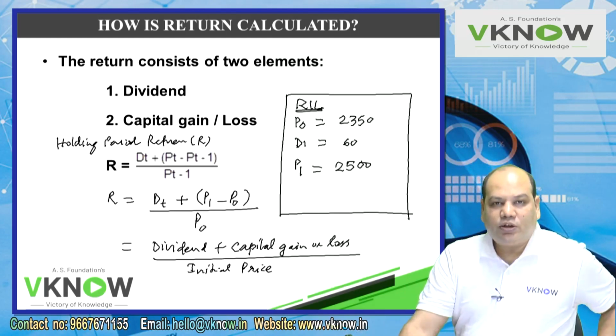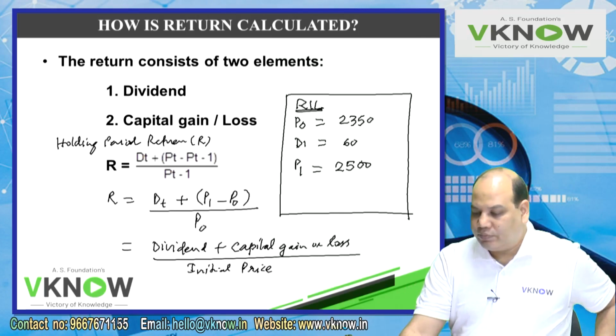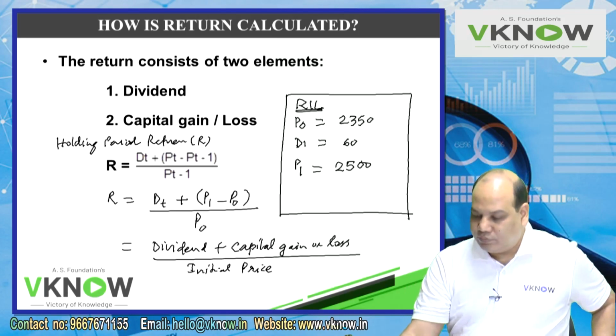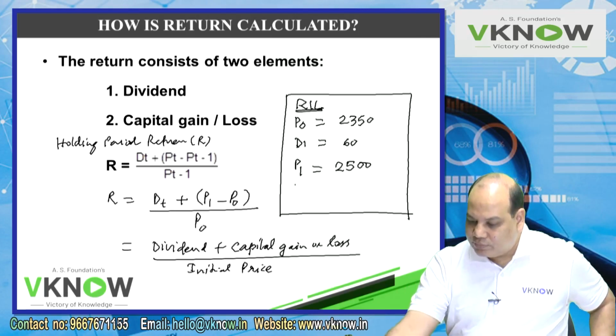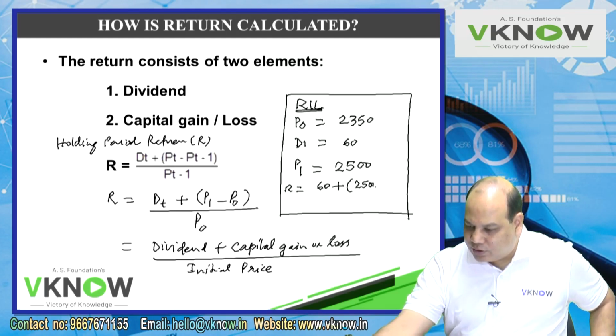Simple question now. If you are the investor of this share, how much rate of return you have earned? So you will say, sir, this is very easy. Rate of return, I got 60 rupees dividend and I got 2,500 minus 2,350 capital appreciation, and I had to invest 2,350.